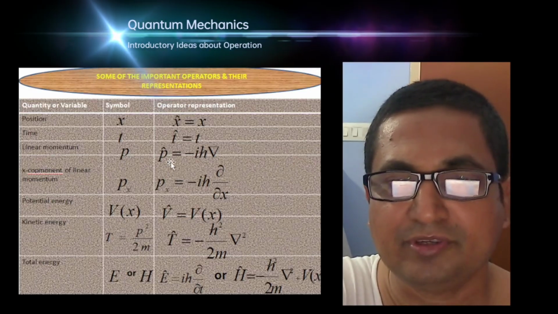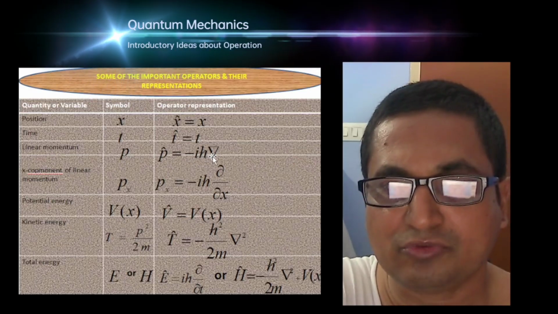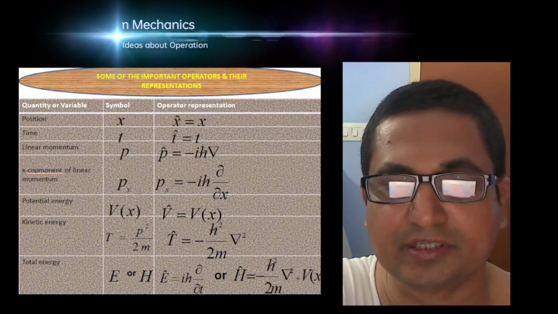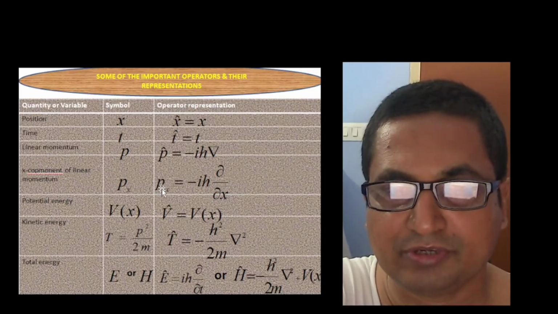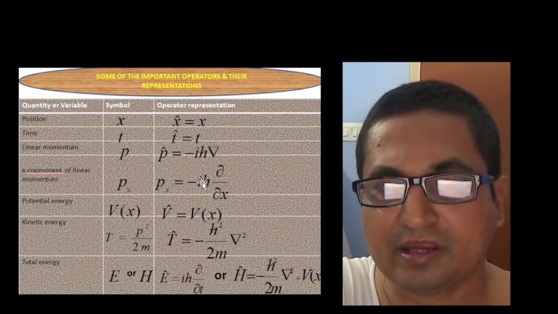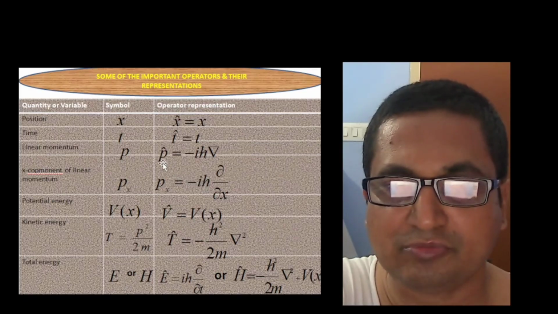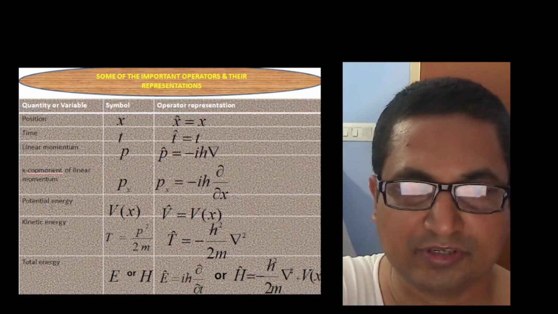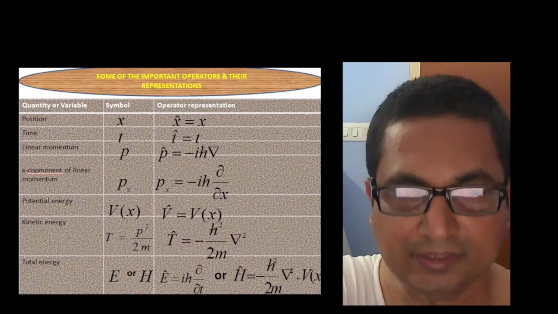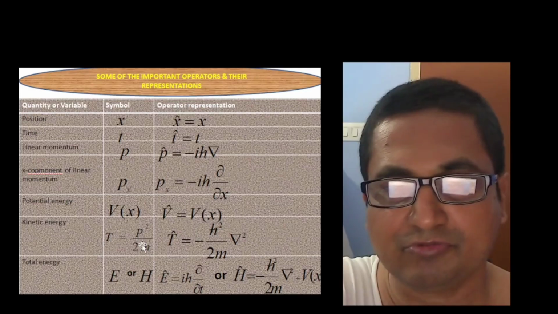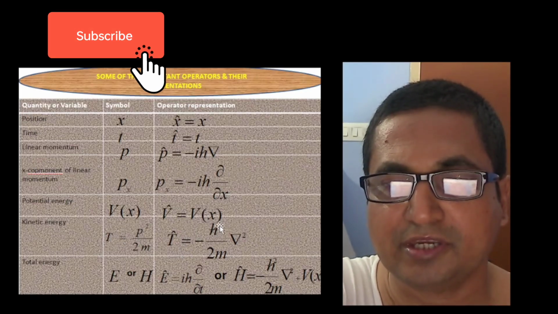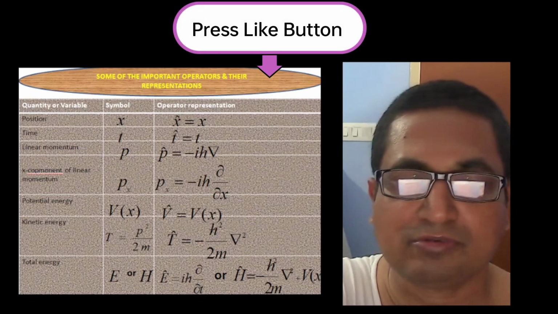The linear momentum p is represented by minus i h bar nabla. The x component of linear momentum px, the operator representation, we can put a cap here, and this is minus i h bar del/del x. It is simply the x component of this p cap. Potential energy V(x) in one dimension: V cap is equal to V(x). Kinetic energy is T equal to p squared by twice m, as we know in classical mechanics. In operator representation, it becomes minus h bar squared by twice m nabla squared.